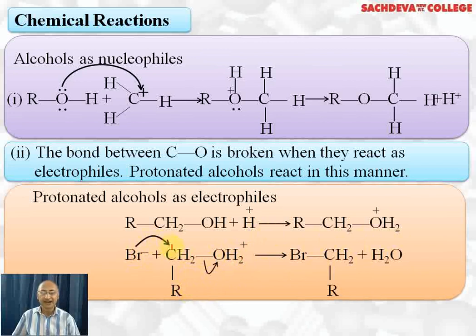Br negative can attack here so that we get RCH2Br, because the positive charge on oxygen is unstable, so water will be removed. The product formed will be RCH2Br. Here protonated alcohol acts as electrophile.